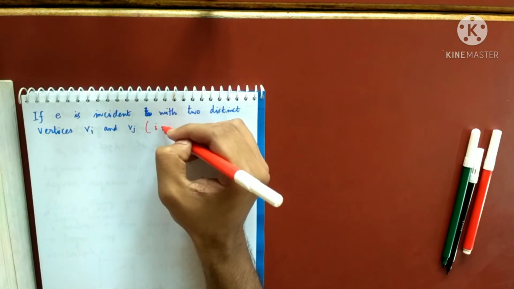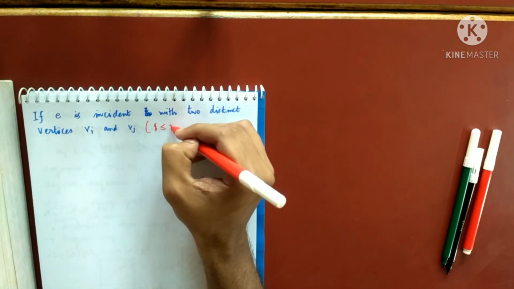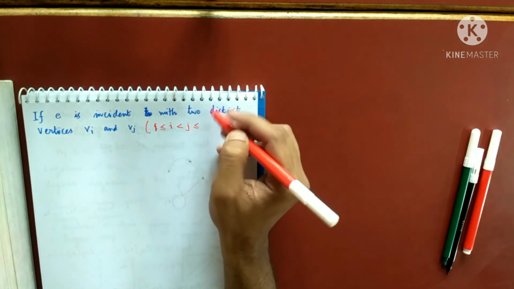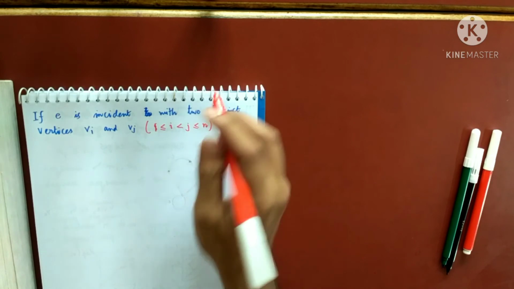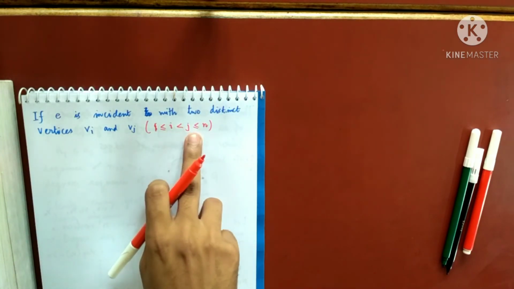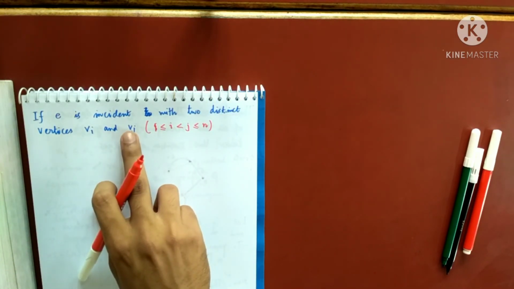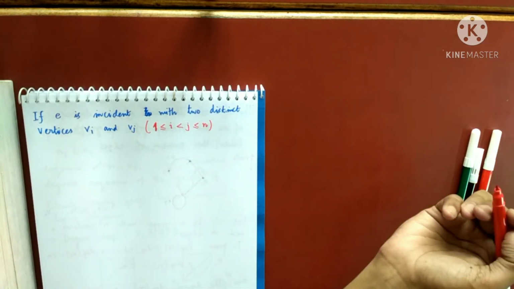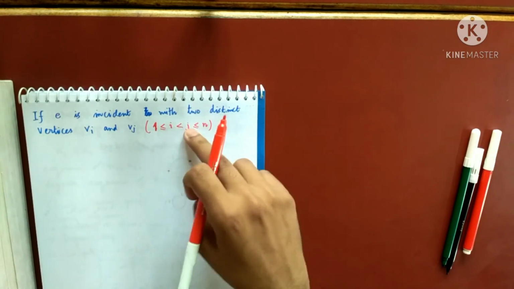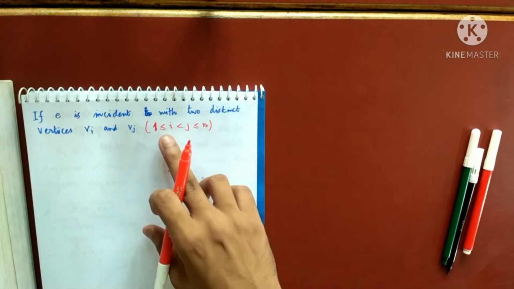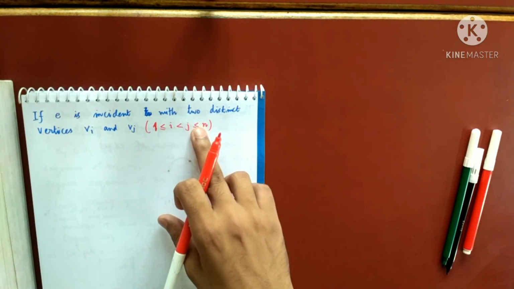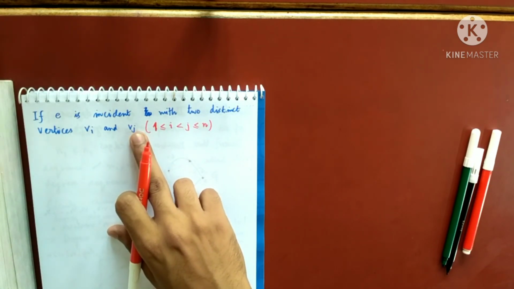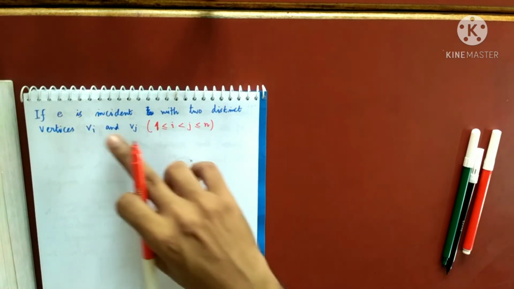where 1 ≤ i < j ≤ n. So I want to say why I have given i less than j. If this is V1, this cannot be V1. They are distinct. So I can write like this: 1 ≤ i < j ≤ n. So i and j are from 1 to n, and this i is less than j, I am assuming. Okay. So if this is V5, this can be V7, something like that. If I write an equality, they can be same as well.